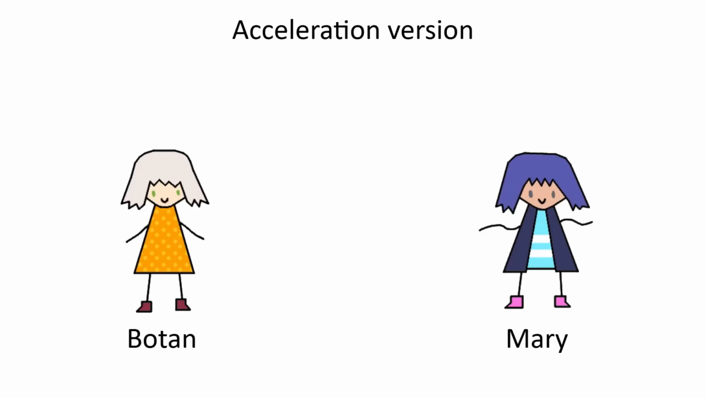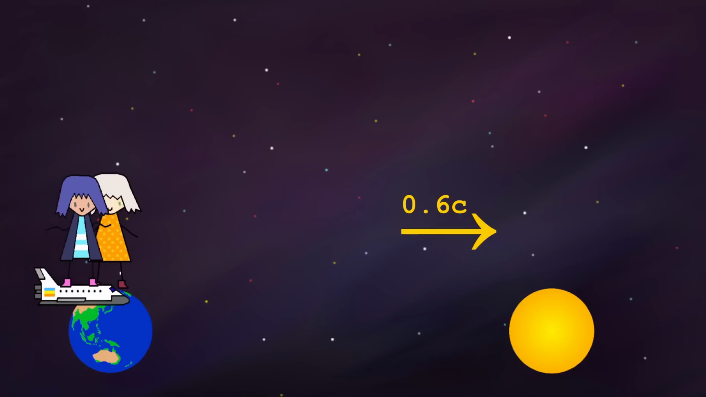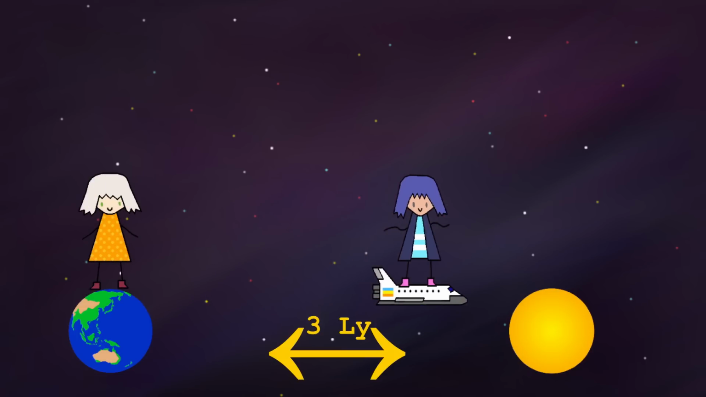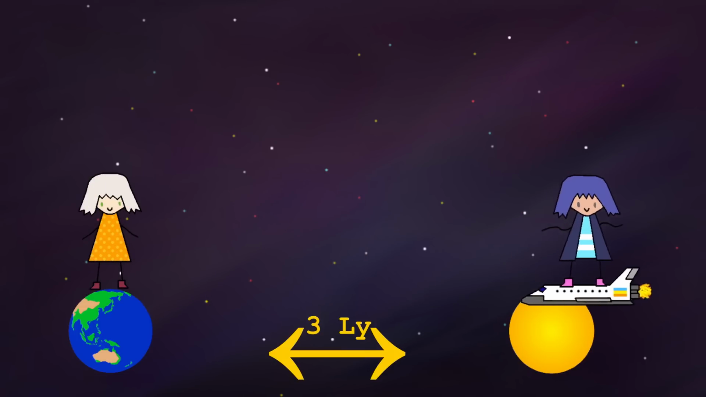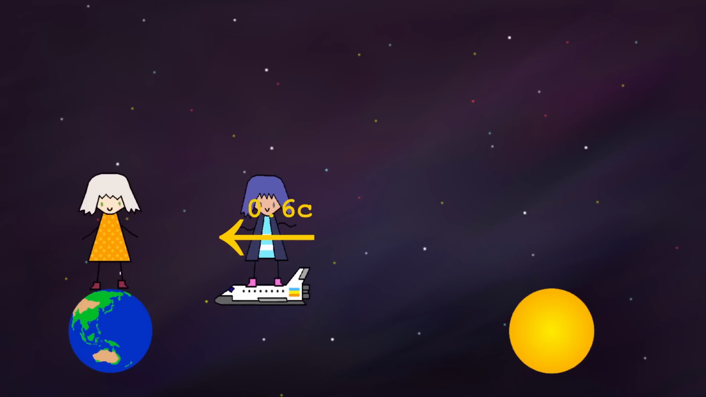The 2 observers are Mary and Botan. They both start off on Earth at the same age of 20 years old. Botan stays on Earth while Mary takes off in a ship traveling at 0.6 c. Her destination is a star that's 3 light years away. Upon arriving, she turns around and returns to Earth, again traveling at 0.6 c.